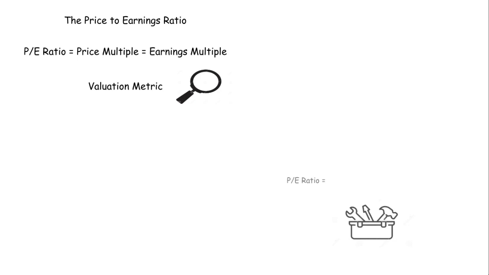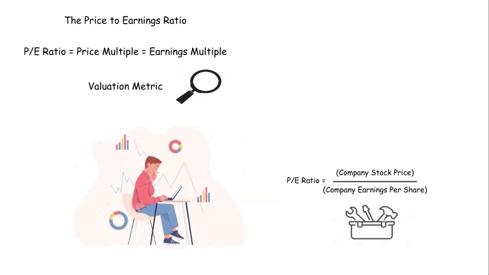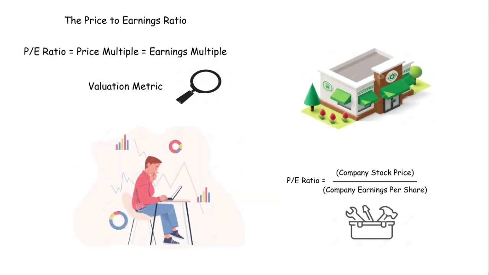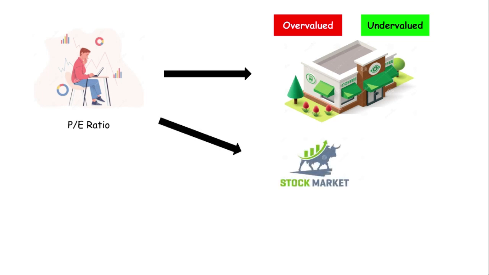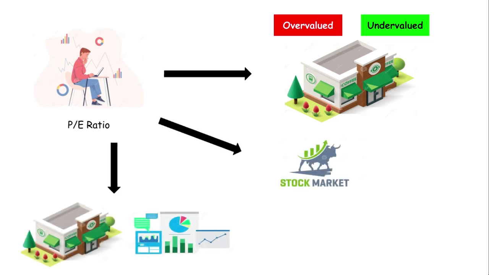The PE ratio is calculated by dividing the company's stock price by its earnings per share. Investors and analysts use this metric to help them determine whether a company's stock is over or undervalued. In addition to that, the PE ratio can also be used to compare a company against the broader market as well as to analyze a company's historical performance.